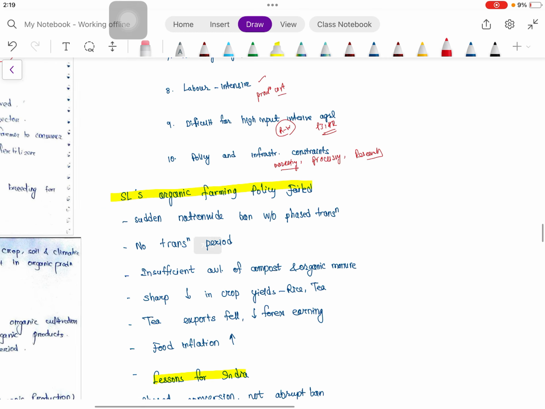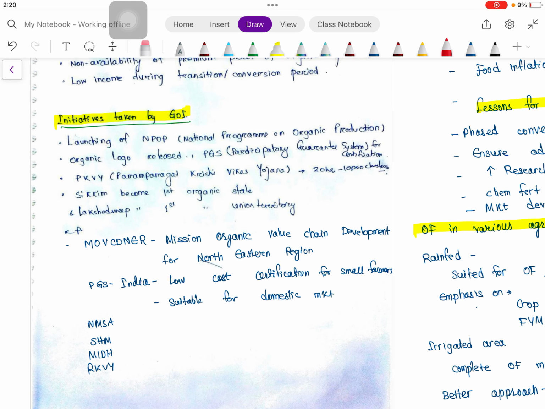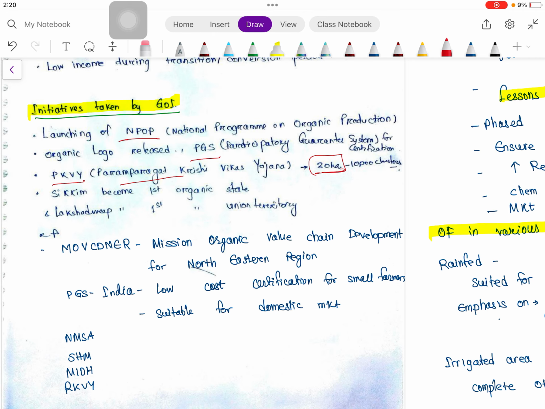Okay, then coming to initiatives taken by the Government of India: the schemes NPOP, organic logo, PGS, PKVY. Here, in Paramparagat Krishi Vikas Yojana, 20 hectares is one cluster and 10,000 clusters should be there. So why 20 hectares? Because organic farming cannot be an individualistic approach.